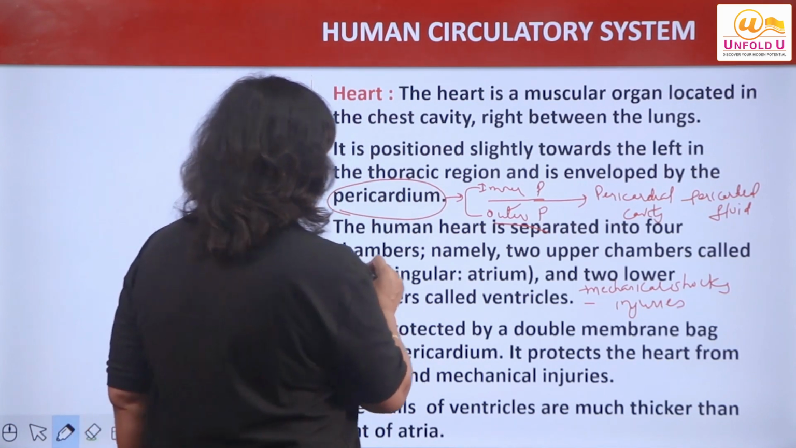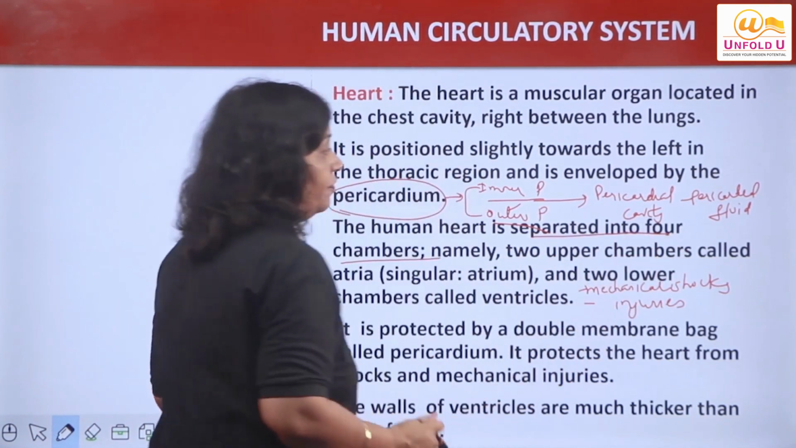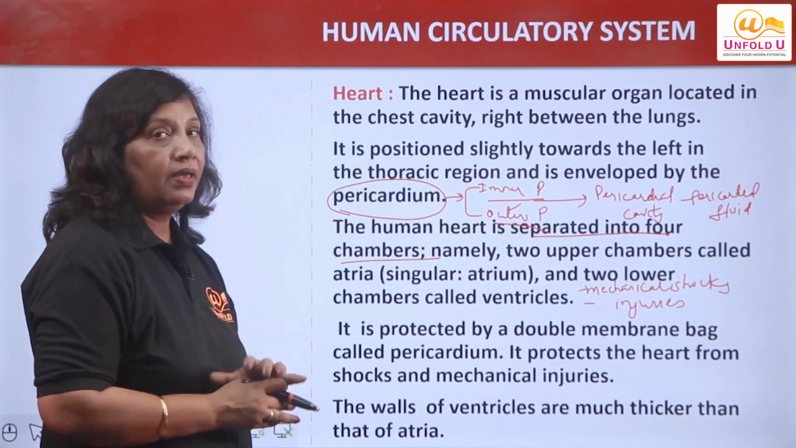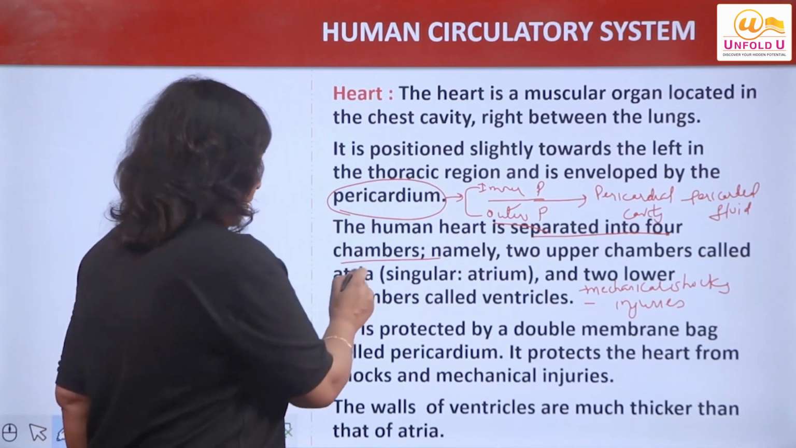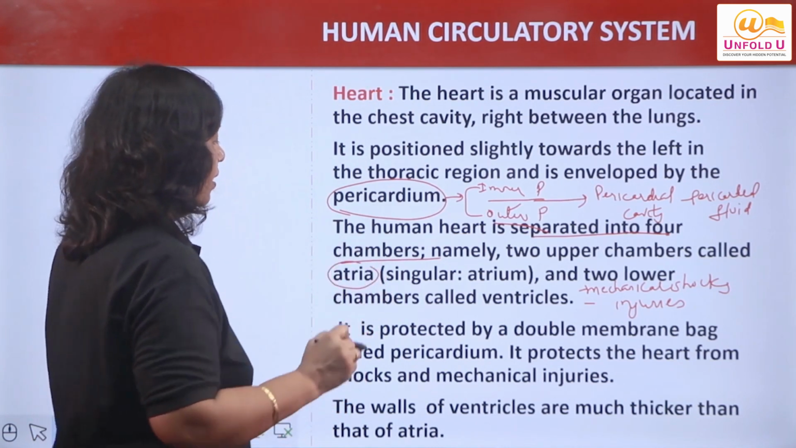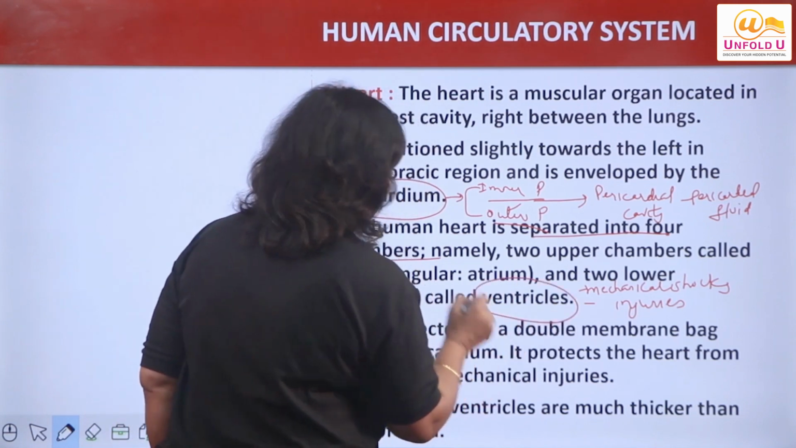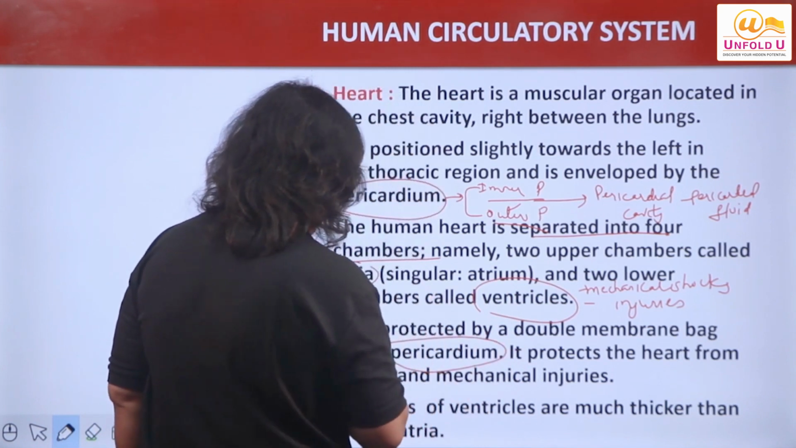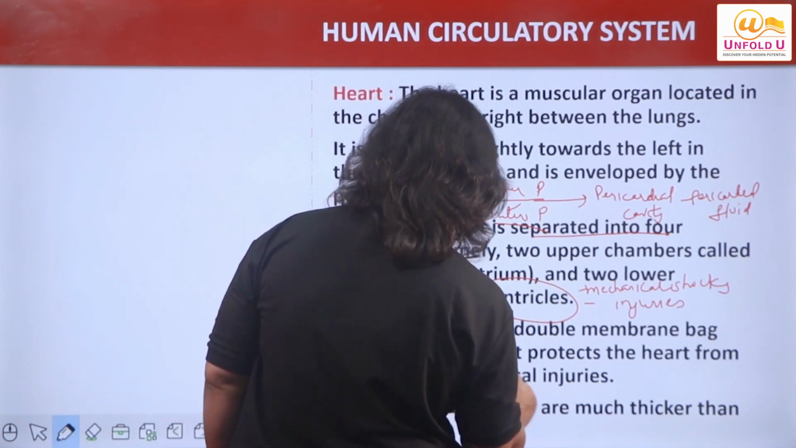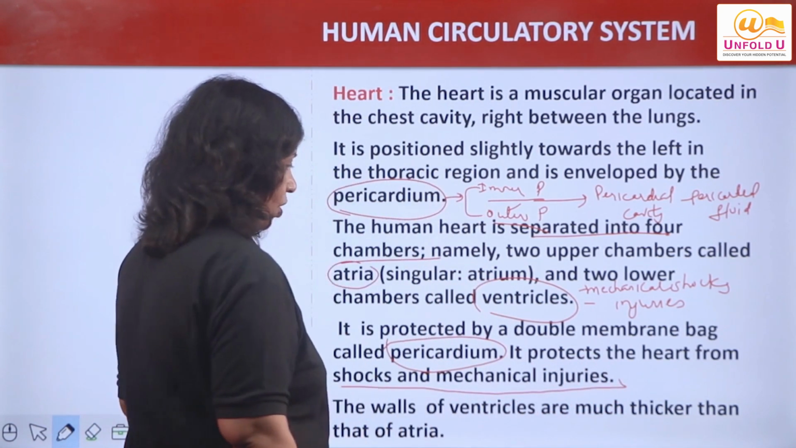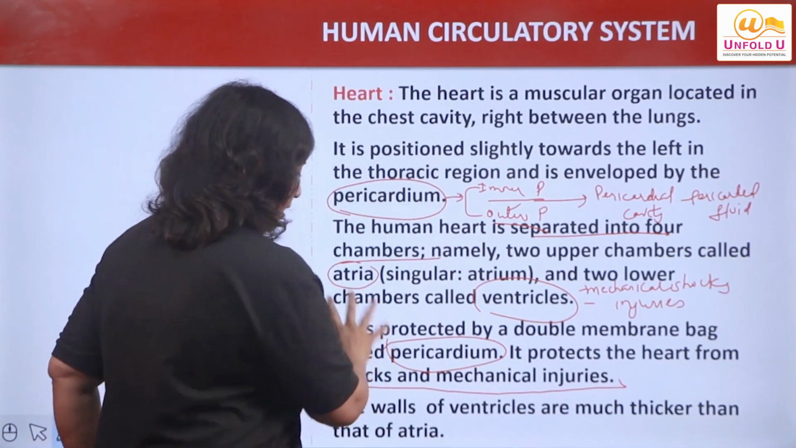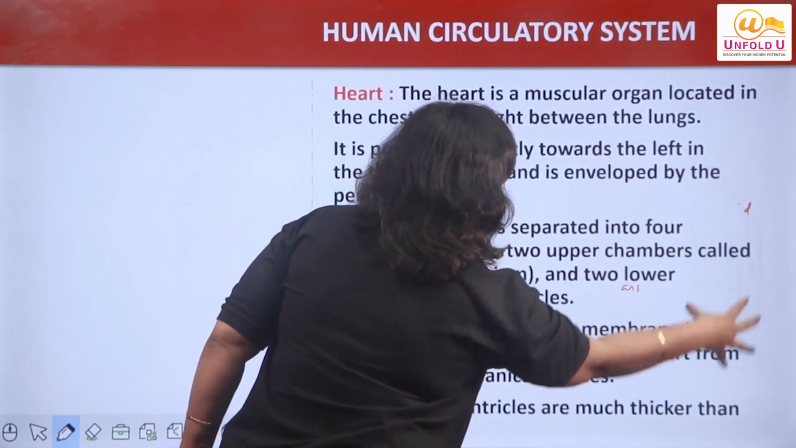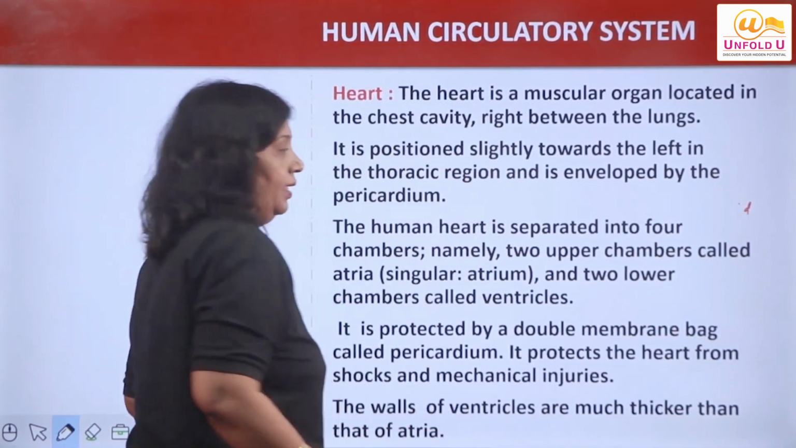Right? Now the chambers, इसके chambers, it is having 4 parts, right? 4 chambered heart. Upper chambers are called auricles or atria. Lower chambers are called ventricles, right? And it is protected by a double membrane which is called pericardium. It protects the heart from mechanical injuries and shocks, right? Now we will see in further slides, ventricles और auricles को compare करेंगे तो walls of ventricles are thicker than the walls of